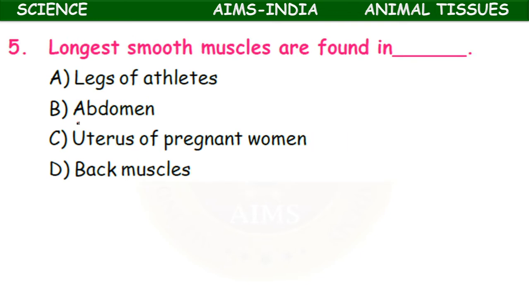Next, the longest smooth muscles are found in legs of athletes, abdomen, uterus of pregnant women, and back muscles. The longest smooth muscles are present in the uterus of a pregnant woman. Okay.